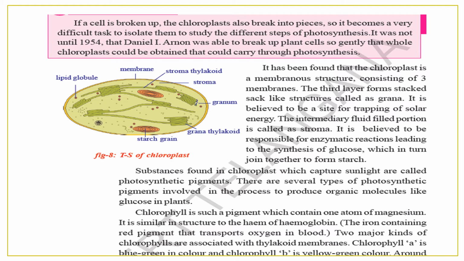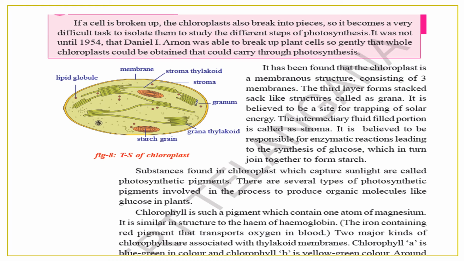The intermediary fluid-filled portion is called stroma. It is believed to be responsible for enzymatic reactions leading to the synthesis of glucose, which in turn joins together to form starch. Substances found in chloroplast which capture sunlight are called photosynthetic pigments. There are several types of photosynthetic pigments evolved in the process to produce organic molecules like glucose in plants.